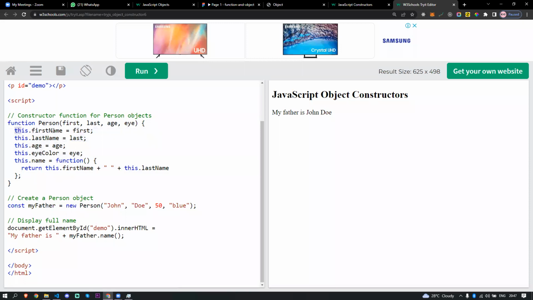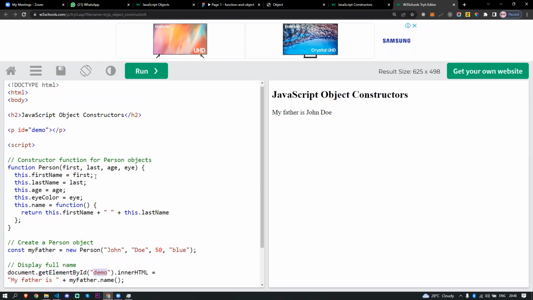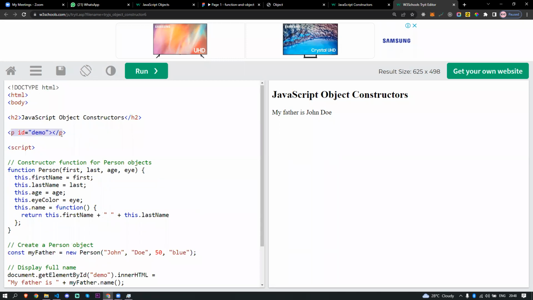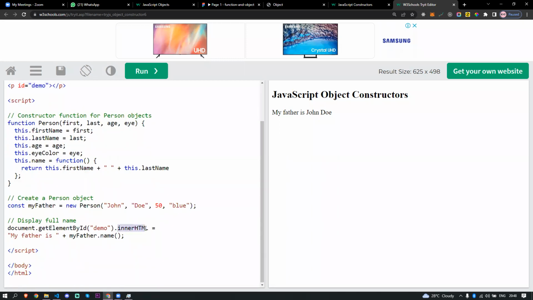Whatever property you're setting inside the function is now changed to the object's properties and methods. So when you pass John, Doe, 50, blue, you're just setting some properties inside that empty object. Now what they are doing is document.getElementById demo, the paragraph they have here, then innerHTML: my father is plus my father's name.